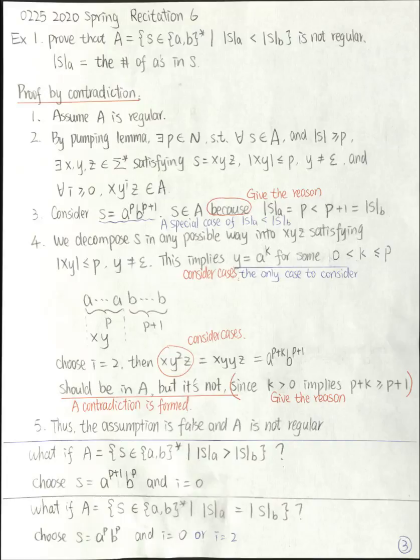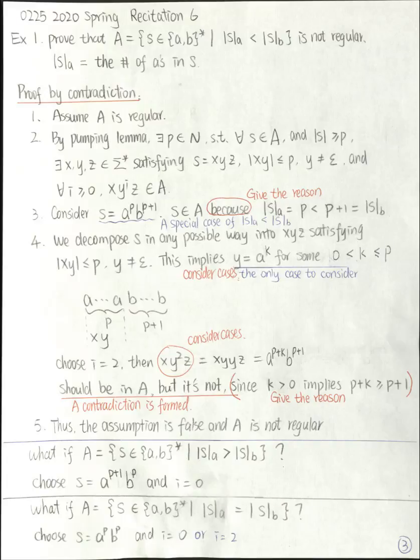A to the P means there are P copies of A. This string is in A because the number of A's in S is equal to P, and the number of B's in S is equal to P plus 1, and P is less than P plus 1. So this string S is in A. You need to give the reason why this S is in A. And you also need to show this S has length greater than or equal to P.